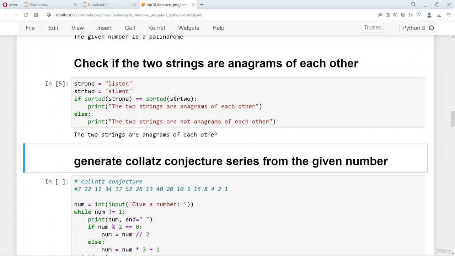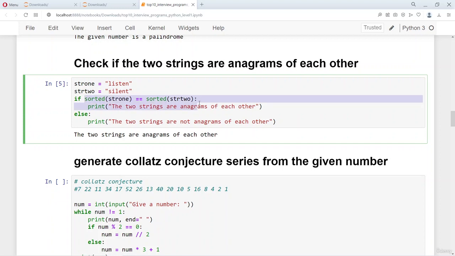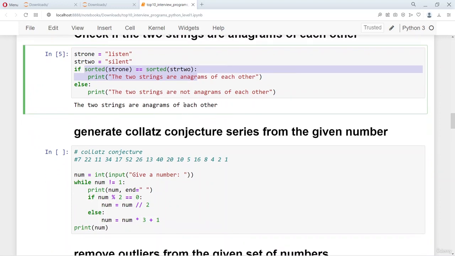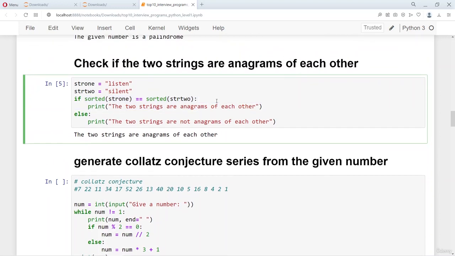So this is a very simple way of checking if the two strings are anagrams of each other, just by sorting the two strings and then equating them. If they are equal, then they are anagrams. If they are not equal, they are not anagrams. So this is also a very popular question which is often asked of the newcomers or even some seniors to check their understanding of Python and to check if they are able to write Pythonic code.